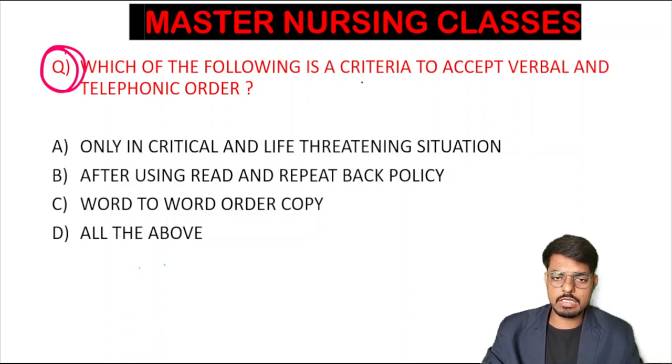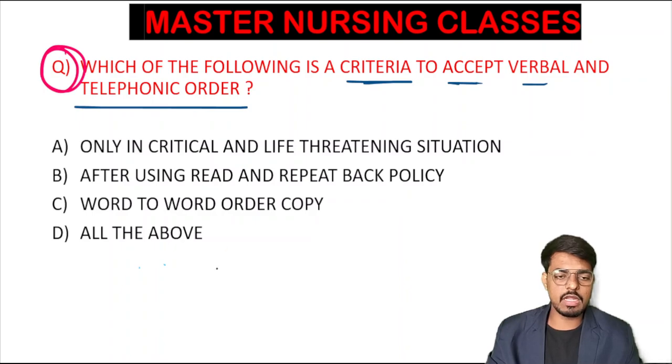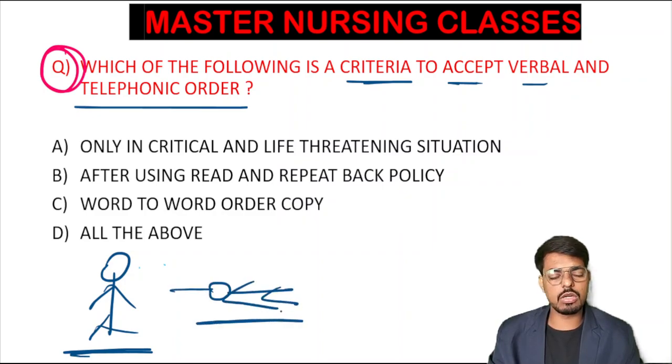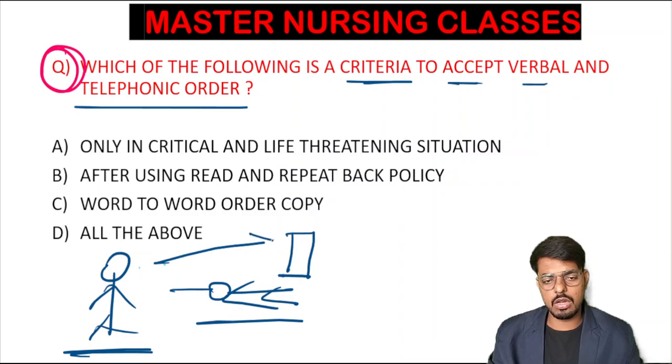Which of the following is the criteria to accept the verbal and telephonic order? What happens as a nursing officer? You are working in the ward, and one patient suddenly collapsed and fell on the ground. So now you are calling the doctor, who is not on duty. The doctor is not there in the hospital. So you are calling the on-duty doctor.